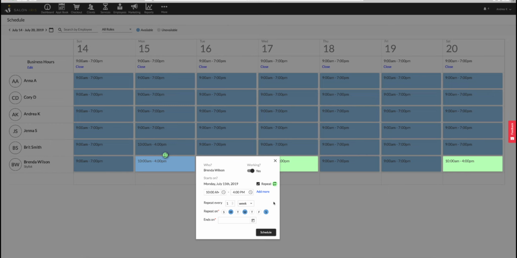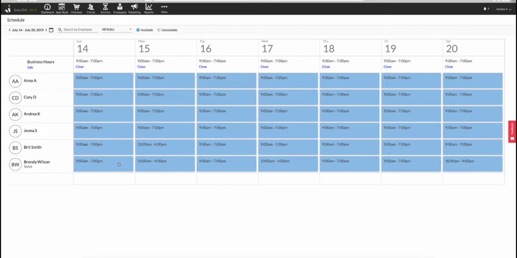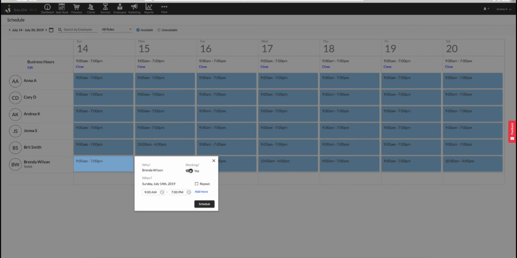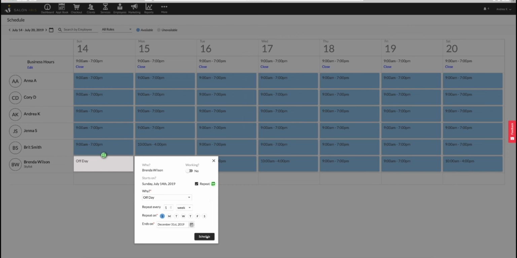Notice that we have an option that says Ends On. Click onto this option and tell the software how long you'd like this schedule to repeat for. I always suggest running this at least through the end of the year. And go ahead and click onto Schedule. One more thing here, Brenda doesn't work on Sundays. I'll click on Sunday and click off the option for Working. This will tell the system that Brenda doesn't work on Sundays.